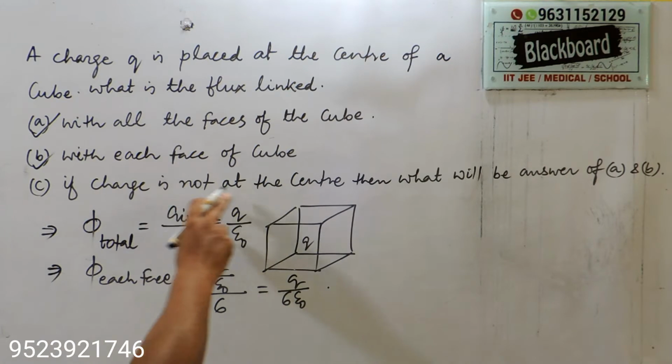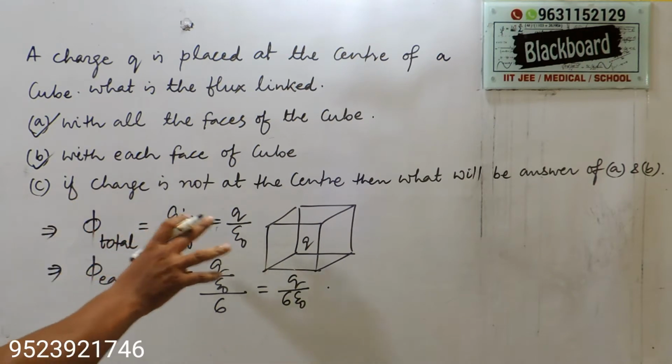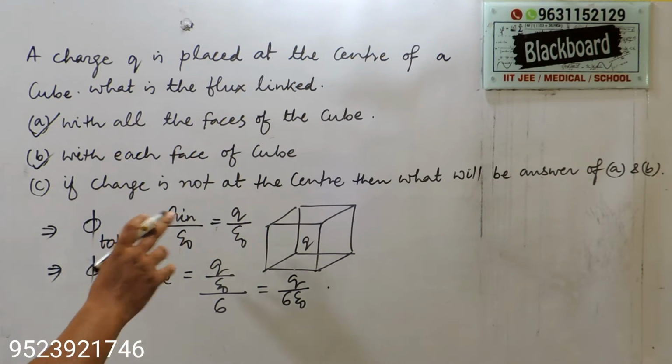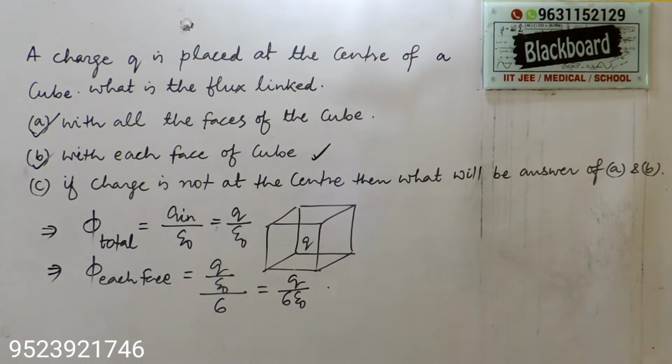Next, the third question: if the charge is not at the center, what will be the answer of A and B? Here, if the charge is not at the center, the answer of part A will remain the same. But the answer in the second case will change.